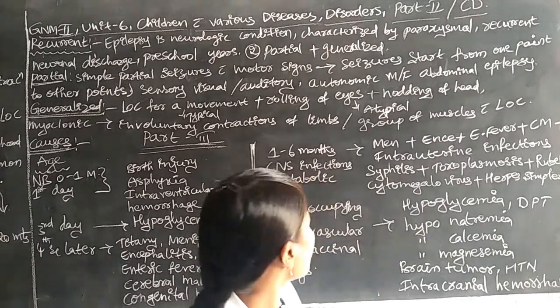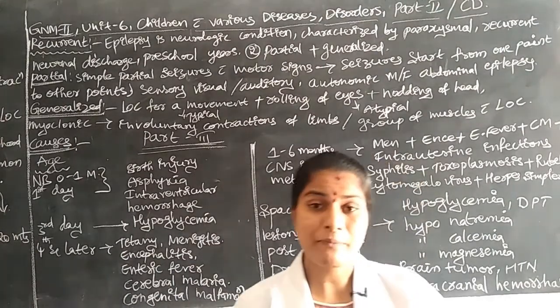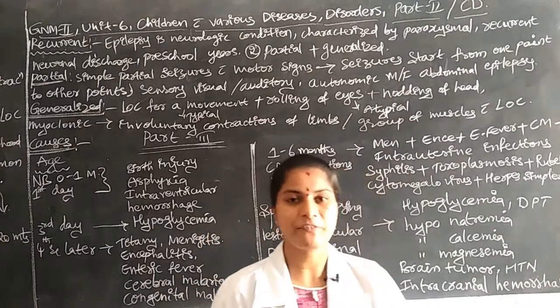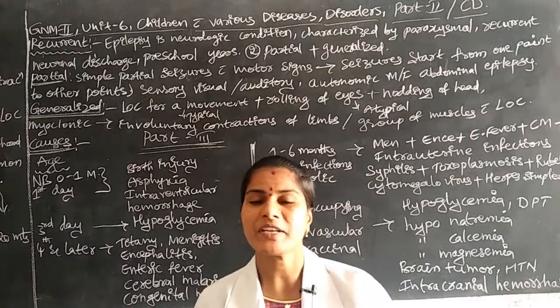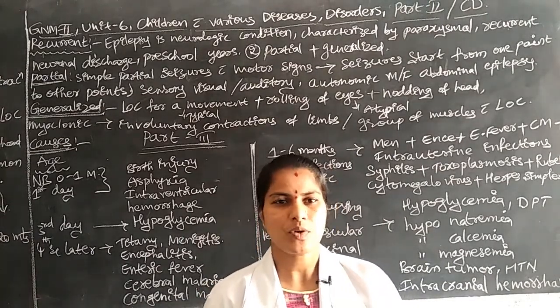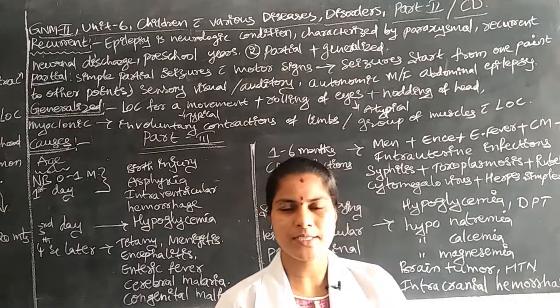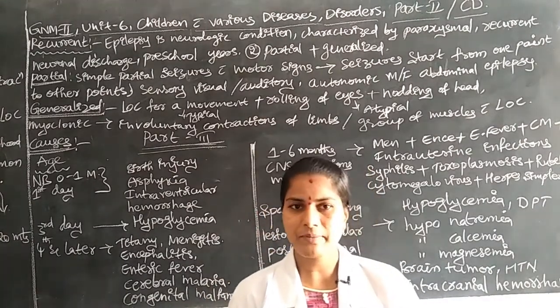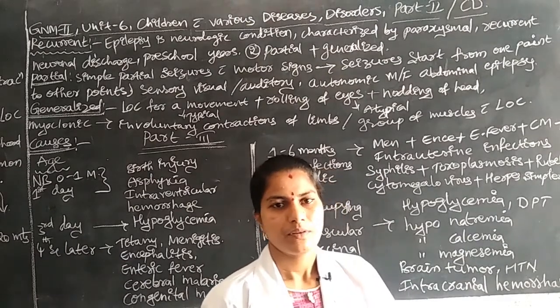Another one is congenital malformations. By birth the children have some developmental defects, and due to those reasons. Next, infections like syphilis. Syphilis is an infection transmitted through sexually transmitted disease. If the mother has this infection, the infection may spread to her children.